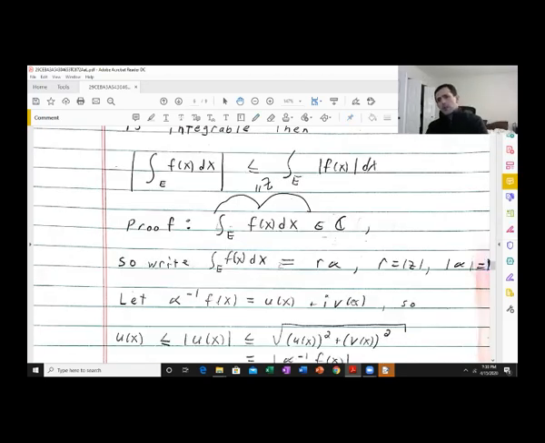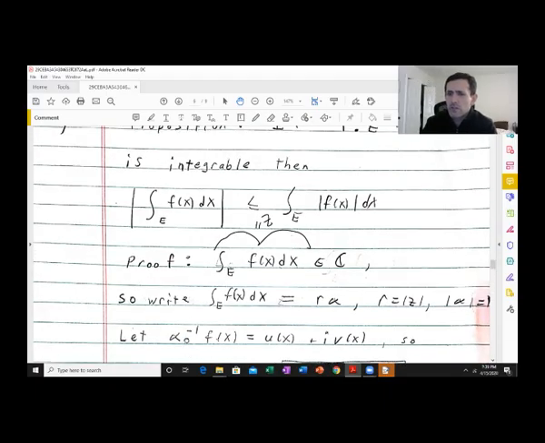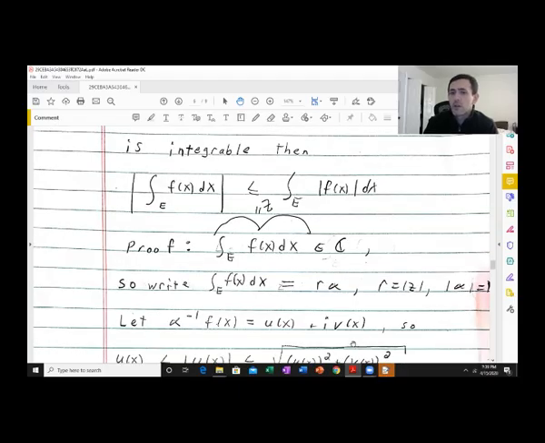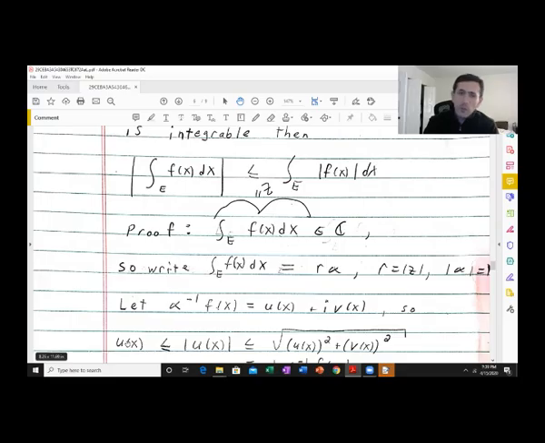So let's look at this. It's an odd thing to look at, but let's look at alpha inverse times f of x. Alpha has modulus 1, so 1 over alpha makes sense. We defined alpha inverse, the same thing as 1 over alpha, in the last video. Whatever this is, it's a complex valued function. Let's say it's u of x plus i v of x, where u and v are real.